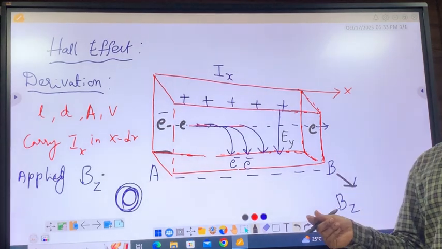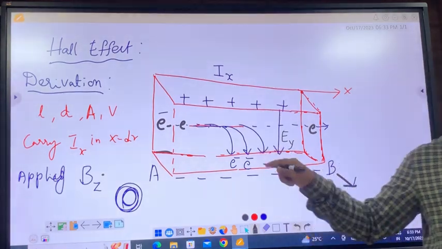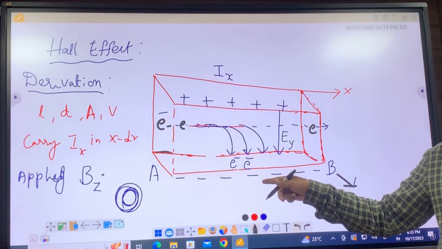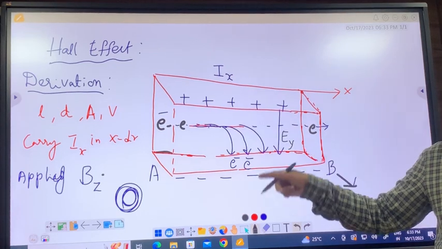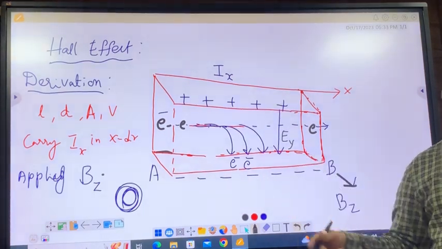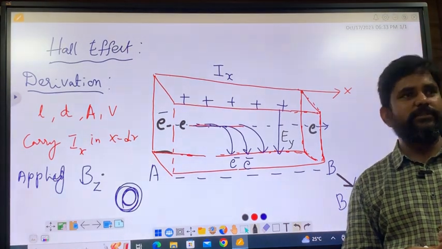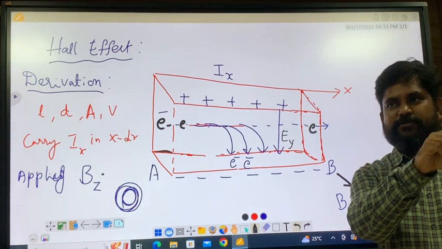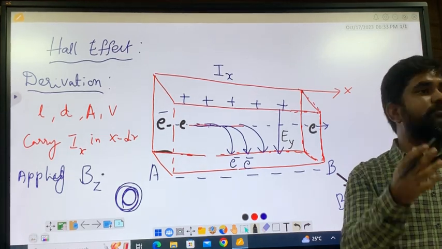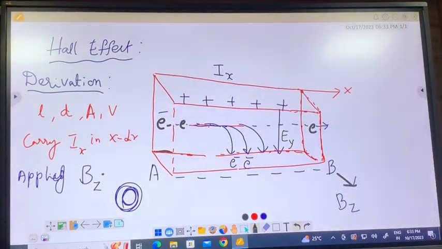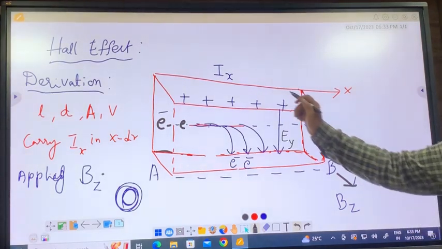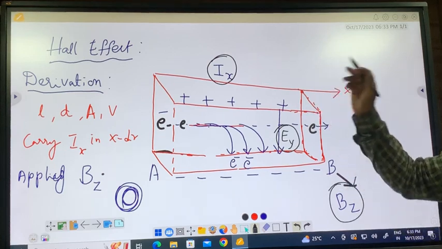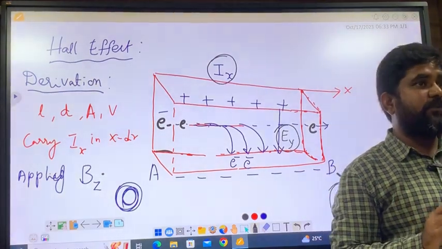But when there is an equilibrium between those two, it takes a curved path and the charges go and settle on the Y plate. Therefore, a potential is generated on the sides, in the Y direction, which is perpendicular to both the current and the field direction. Use the term perpendicular, not opposite. So all three are perpendicular to each other. That is the key. The directions are very important.